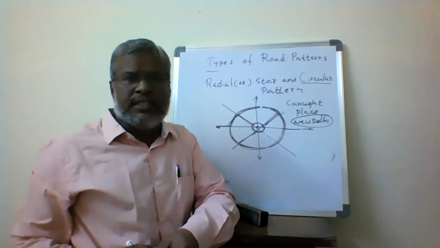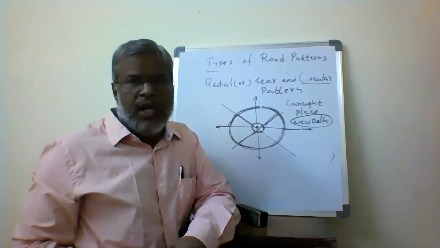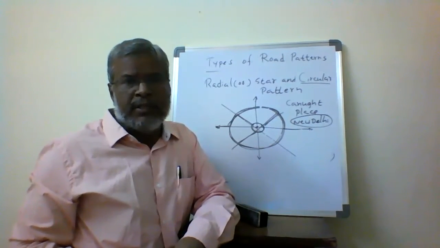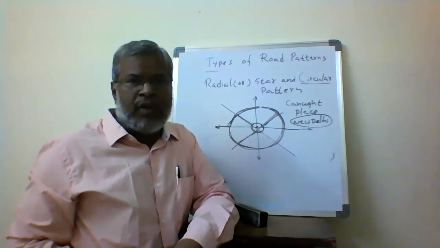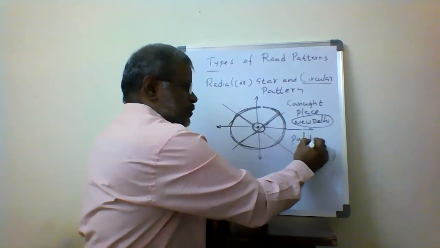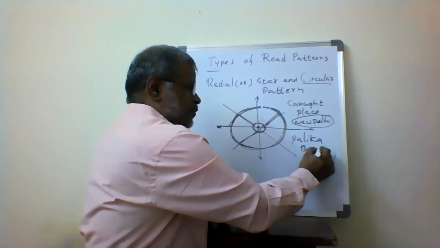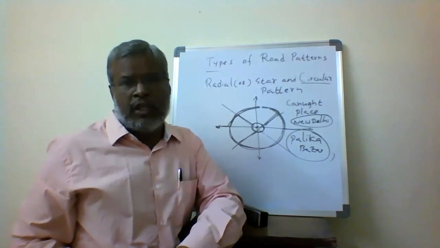Connaught Place, New Delhi is the best example for this type of road pattern used in city areas. Radial or star and circular pattern. We are going to see the circular pattern in Connaught Place, New Delhi, or we can say the well-famous one is called Palika Bazaar. Palika Bazaar is the best example for this circular pattern.